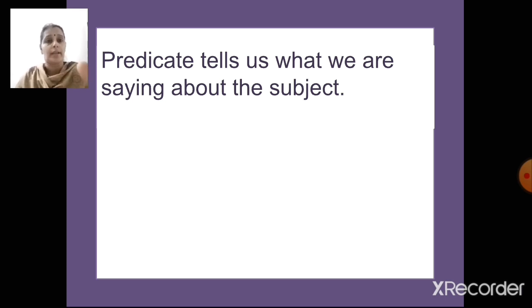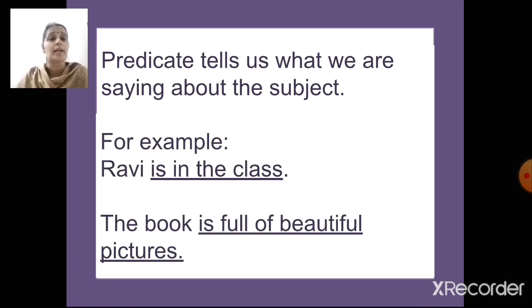For example, Ravi is in the class. So what are we telling about Ravi? He is in the class. So is in the class becomes the predicate. Ravi is the subject. Is in the class becomes the predicate.